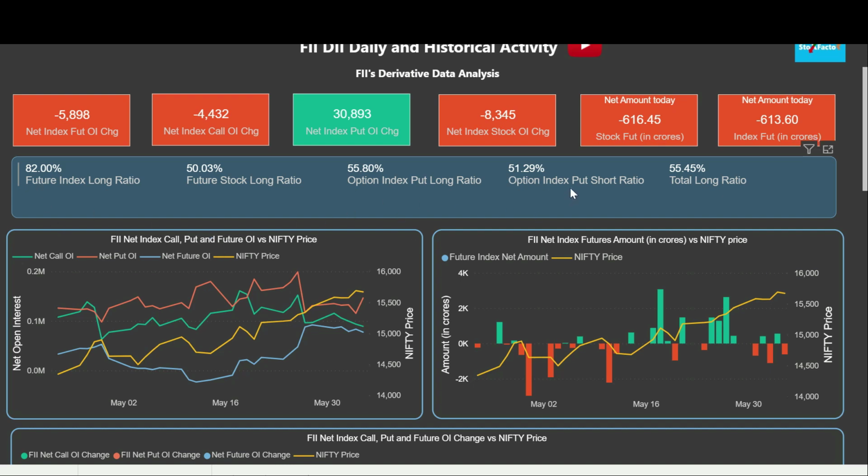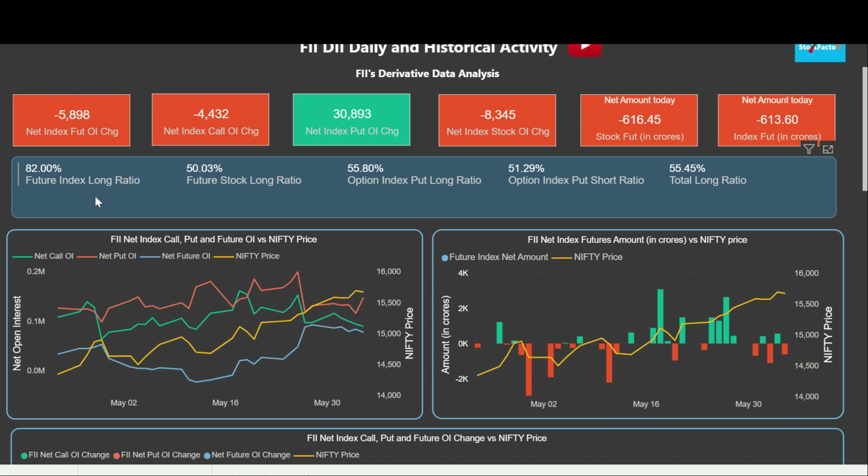Now friends, let's come to the second ratio, that is the put short ratio. Here again we are counting the number of call shorts plus put shorts, and now we are calculating the put shorts ratio. So it is 51.29%. It means they have shorted slightly more puts. Now this correlates with the story that they are very much bullish on the index. That's why they have created huge long positions in the index.